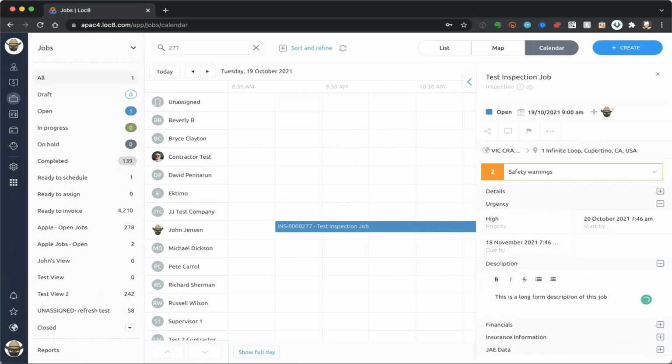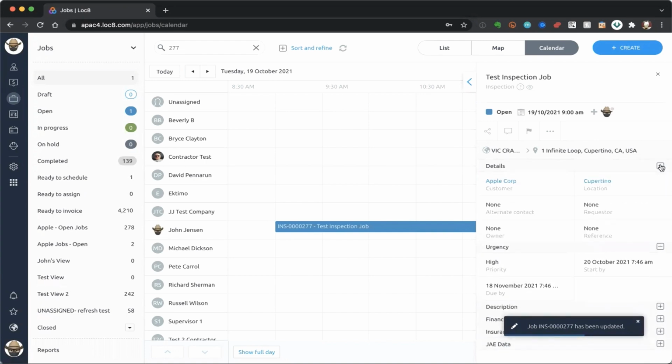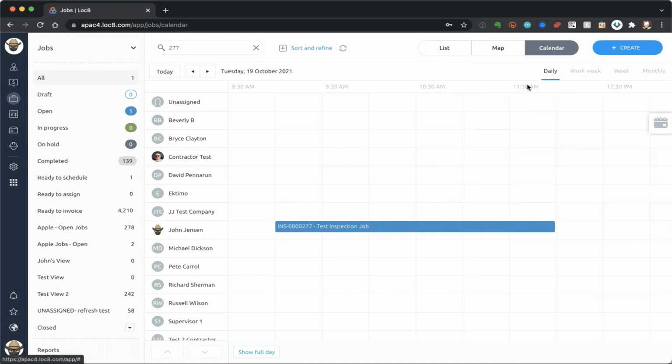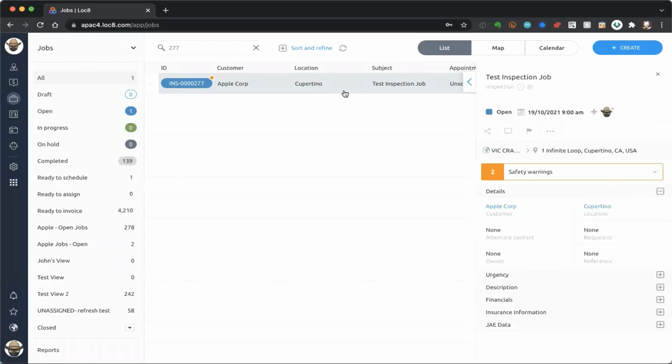So I can update this information, and I can add in all kinds of additional pieces of information if I need to, from this calendar area. So that's the job creation process. And of course, there is so much more that we could add into that job if we needed to.